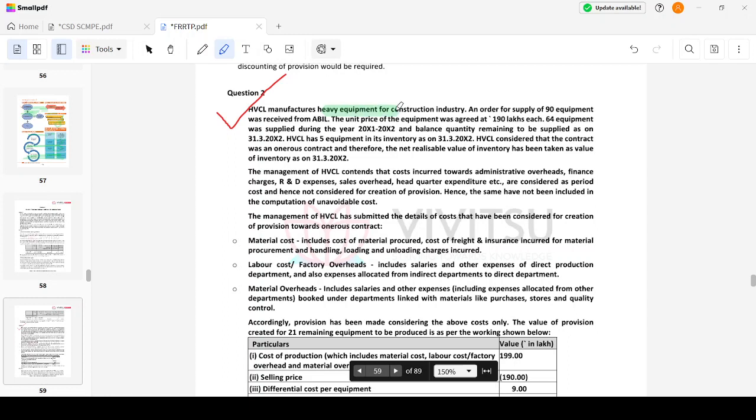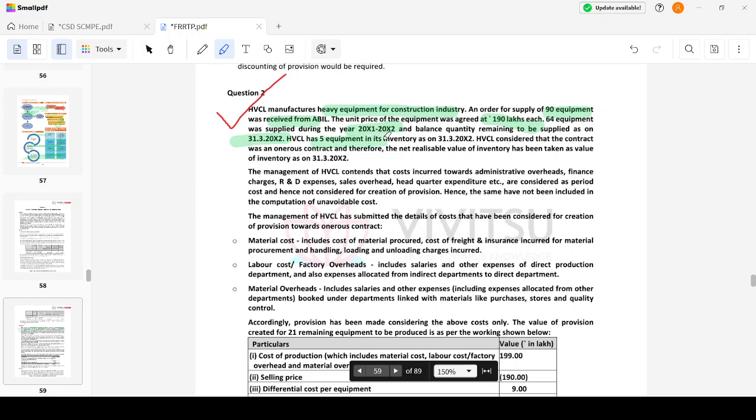Heavy equipment for the construction industry. An order for supply of 90 equipment was received from ABIL. So HBCL is going to manufacture heavy equipment. An order for 90 equipment was received from ABIL. The unit price is 190 lakhs each. 64 equipment is supplied in 20x1, and the balance quantities will be supplied on 31st March 20x2.